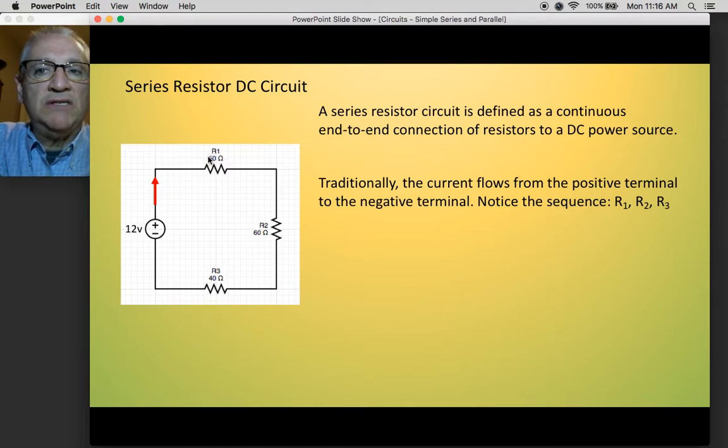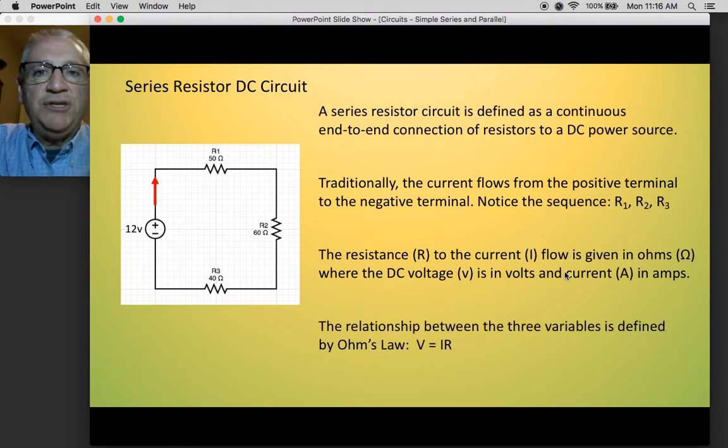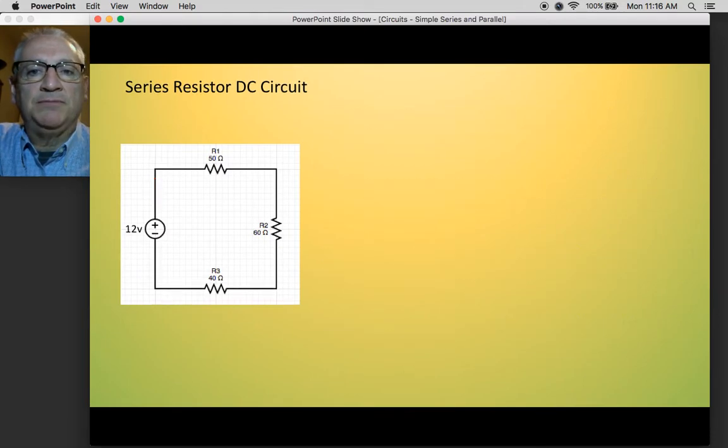Notice in the sequence I've labeled them R1, R2, and R3 to keep them in order. The resistance R to the current flow, which is classified as I, is given in ohms. And the DC voltage, V, is in volts, where the current is in amps. The relationship between these three things is given as Ohm's law, V equals IR.